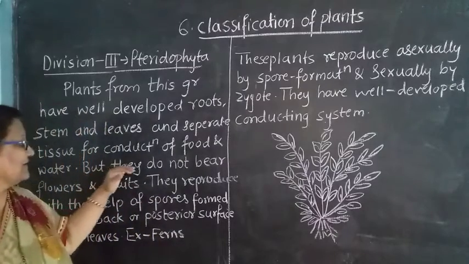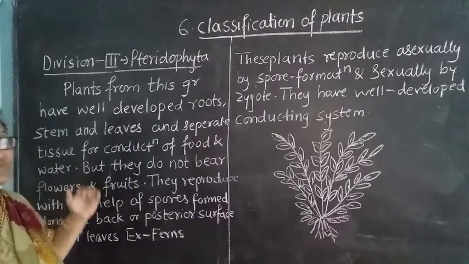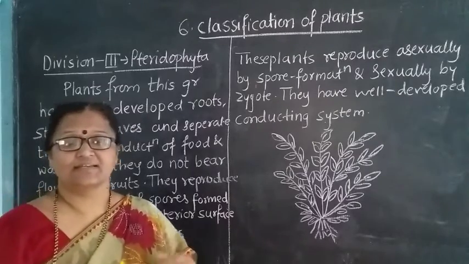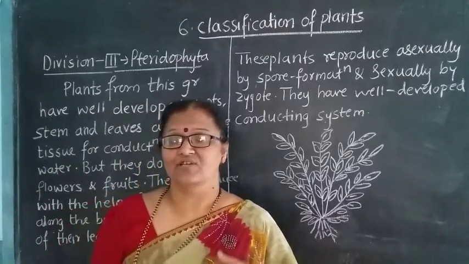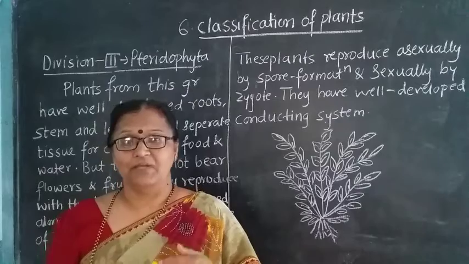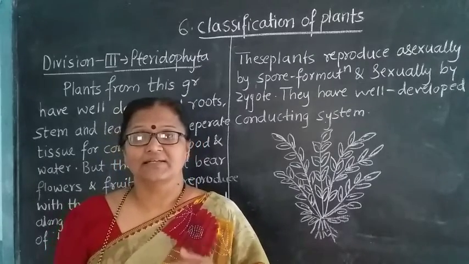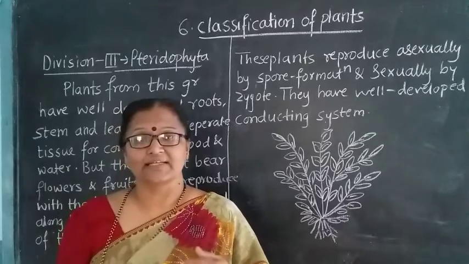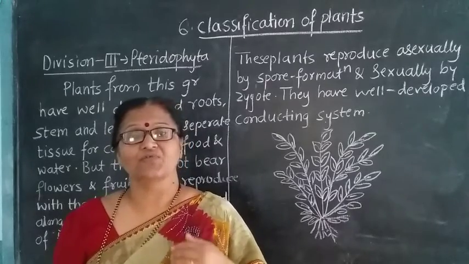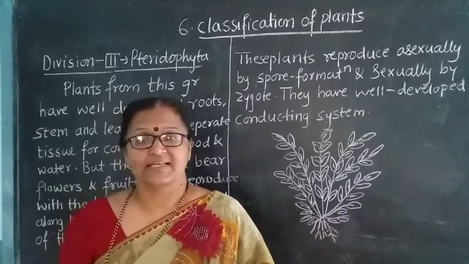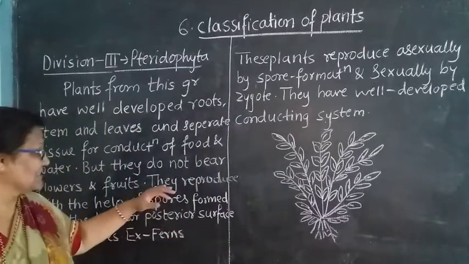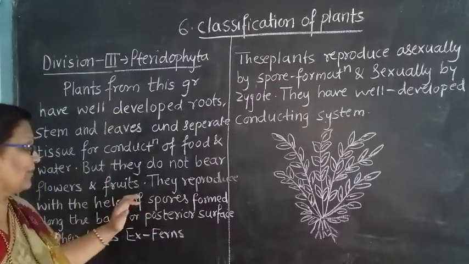But they do not bear flowers and fruits. Why is that? Because they belong to the cryptogams, and we know that cryptogam plants do not bear flowers or fruits. Next, they reproduce with the help of spores.